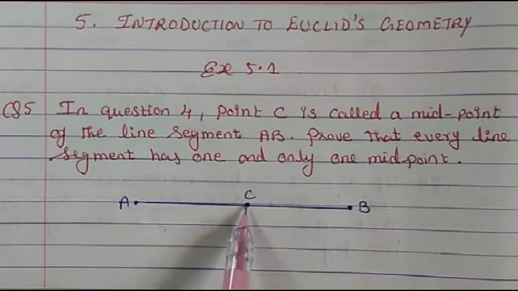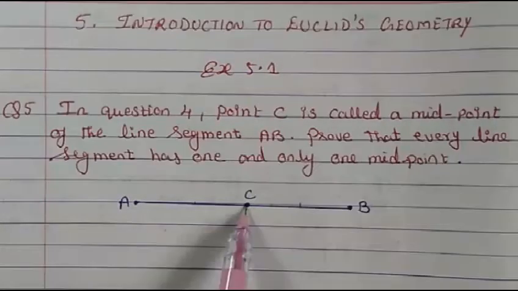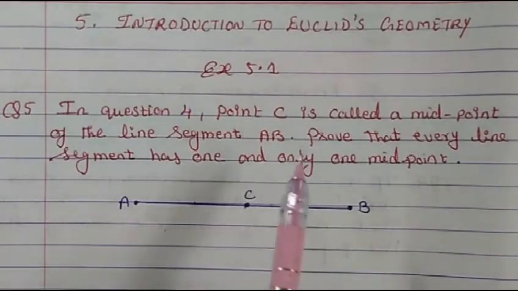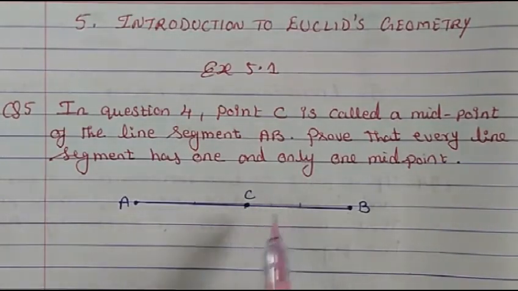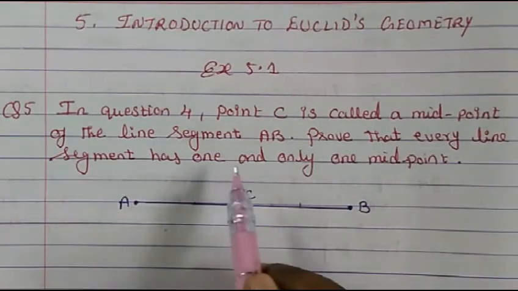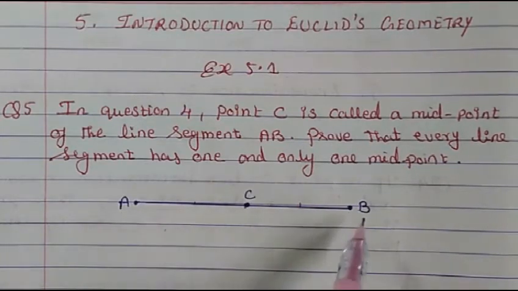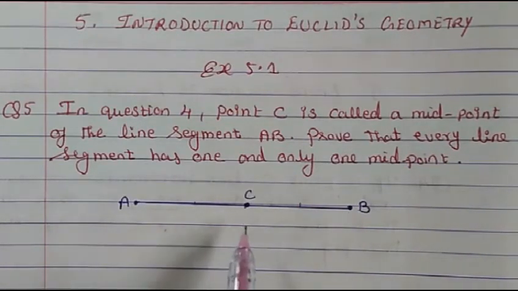So AC will be the same. Both sides will have the same measurement. So C is dividing AB equally in half. So that's called the midpoint. Now in this question we have to prove that every line segment has one and only one midpoint. There cannot be two midpoints. So a line segment can have only one midpoint. There cannot be more than one midpoint. So that's what we have to prove.